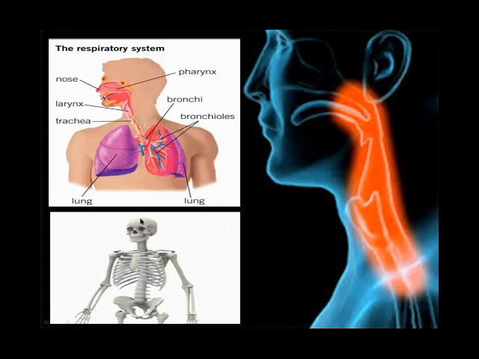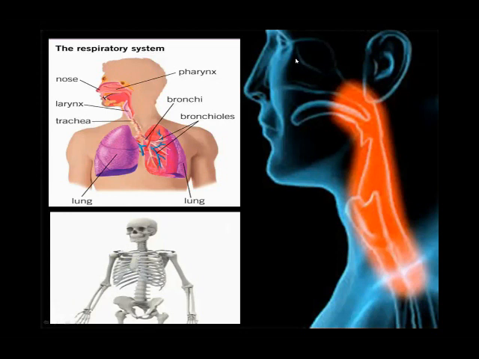Okay, now the skeletal system. Do you know which bone is the longest bone in our body? And which is the smallest bone in our body? Okay, the longest bone in our body is the femur. The thigh bone is called the femur. Thigh bone is the common name and femur is the scientific name.